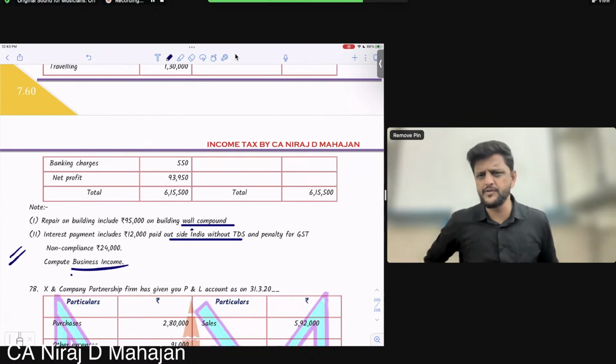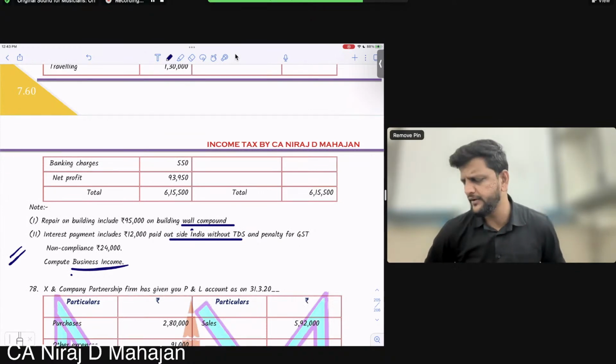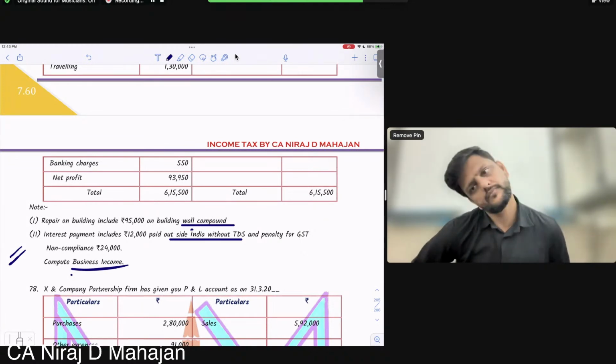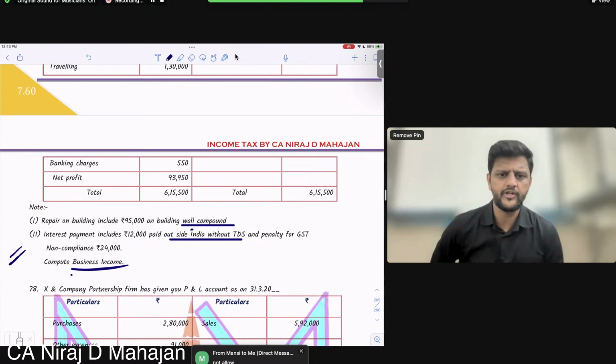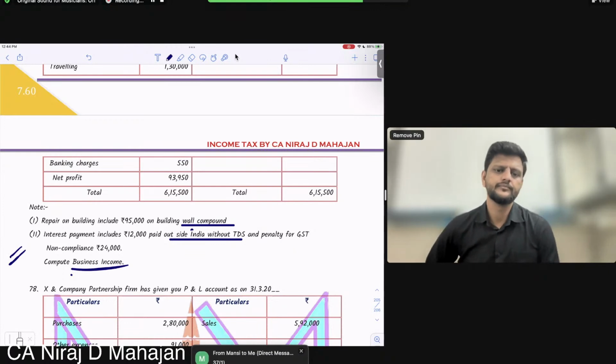Something about GST was written, you have not filed or not replied. So there is a GST penalty of 24,000. What do we say? Penalty is allowed or not allowed? Okay, which section around we had seen that concept? Very good, Mansi.